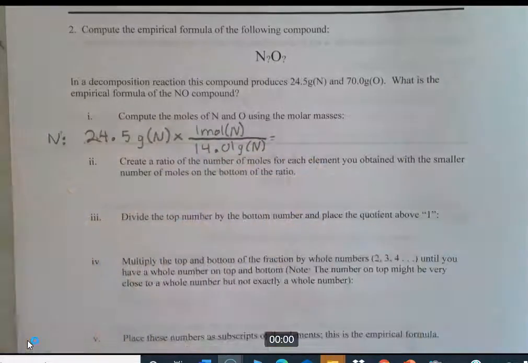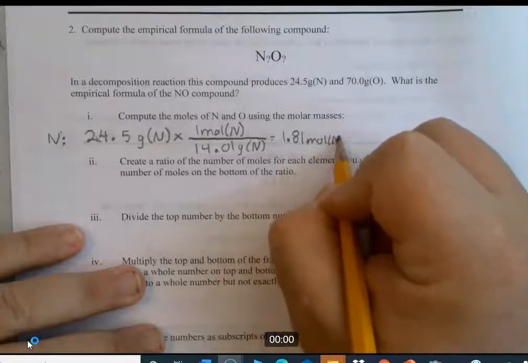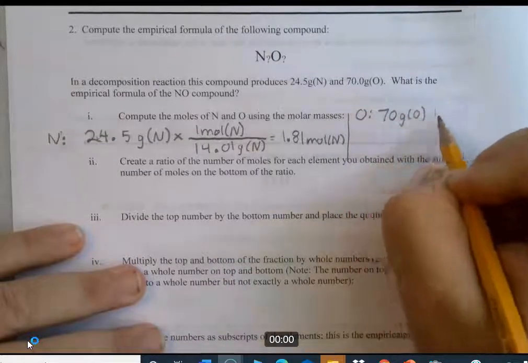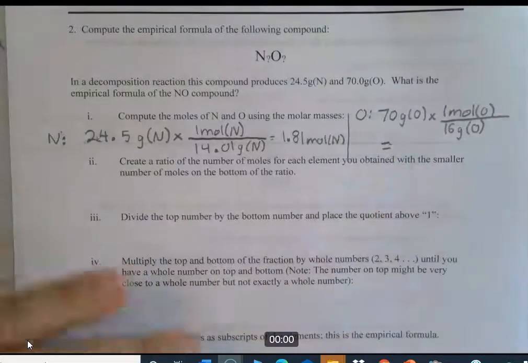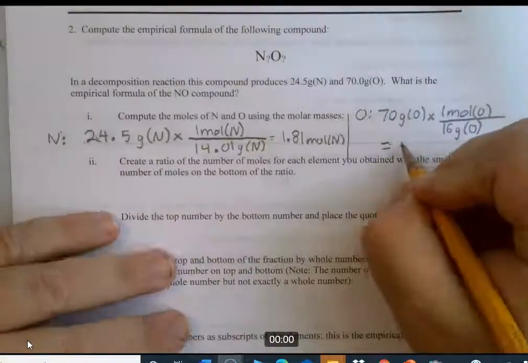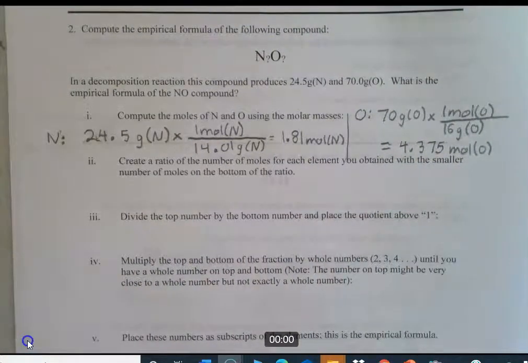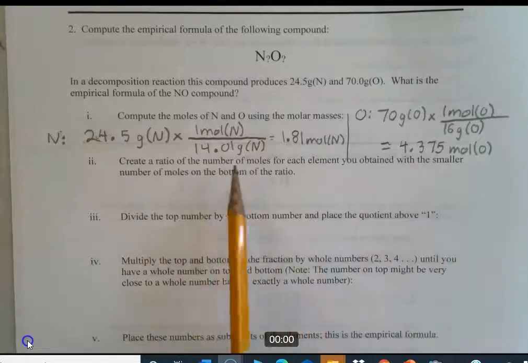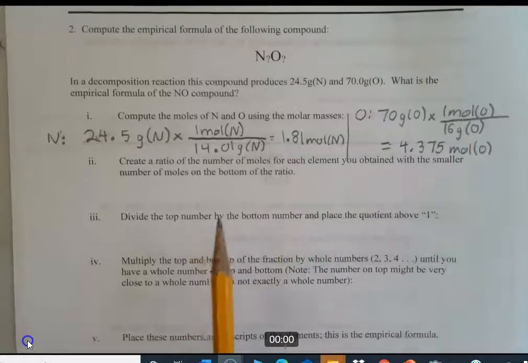This is from the periodic table. It's going to give us one here for oxygen. So we have 1.81 moles of nitrogen and 4.375 moles of oxygen. Next, we're going to create a ratio of these numbers with the smallest number, which is 1.81, on the bottom.